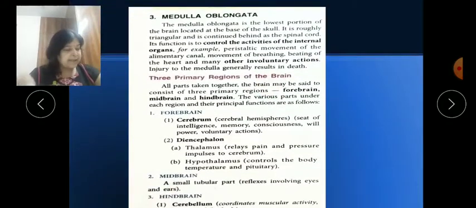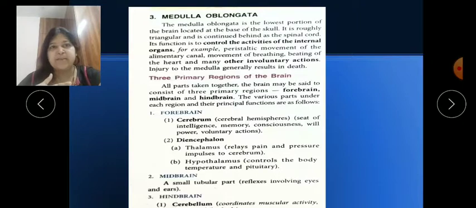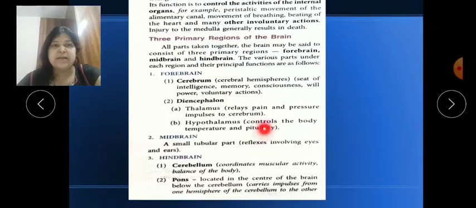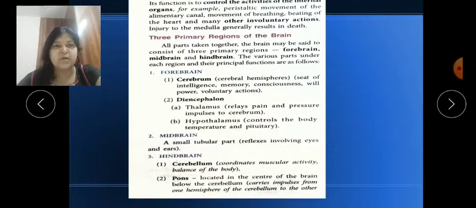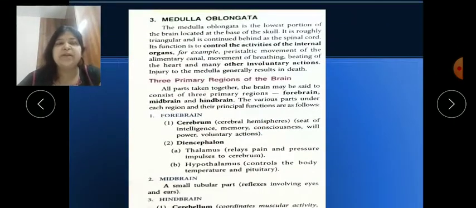Okay children, as you know, this cerebellum part helps in balance, and it controls all the voluntary actions. All the voluntary action is controlled by our cerebellum part. Here it is also written in the last line, it controls all the muscular activity. Okay, now the next, third part is medulla oblongata.